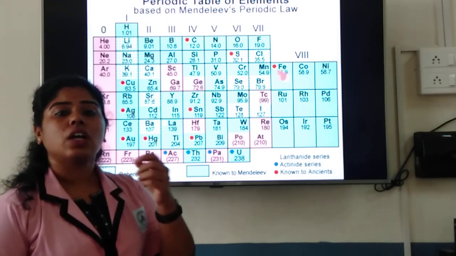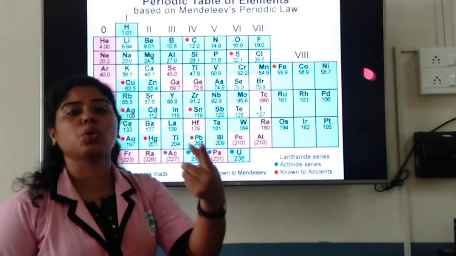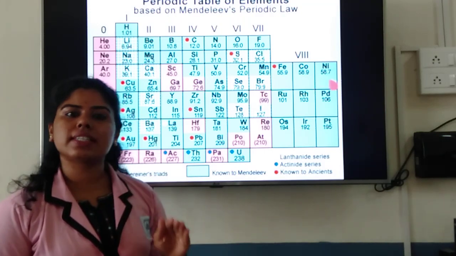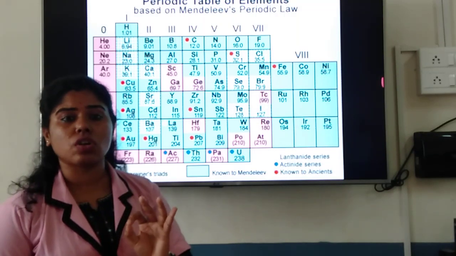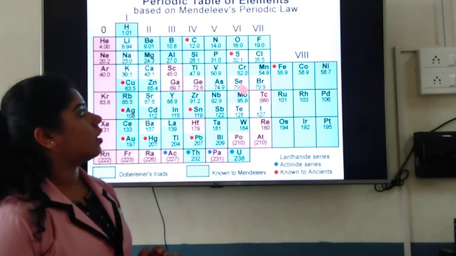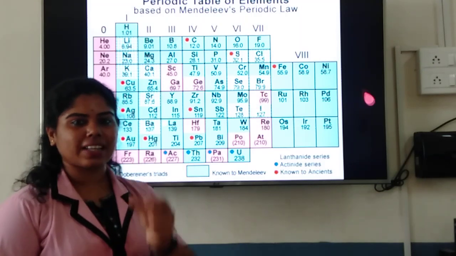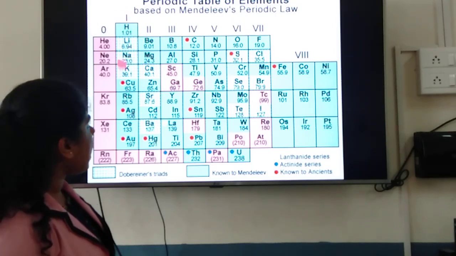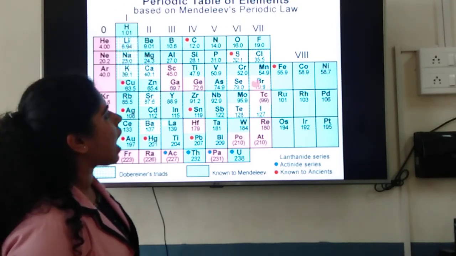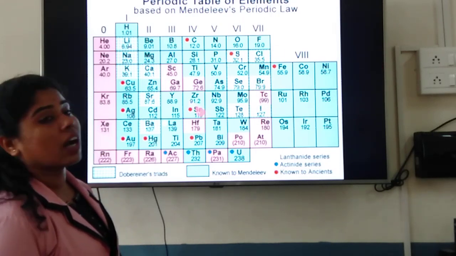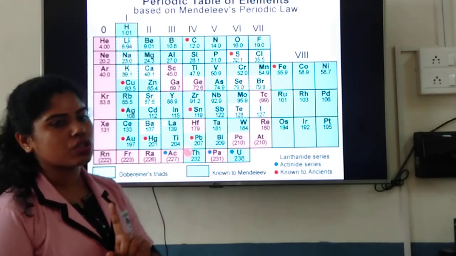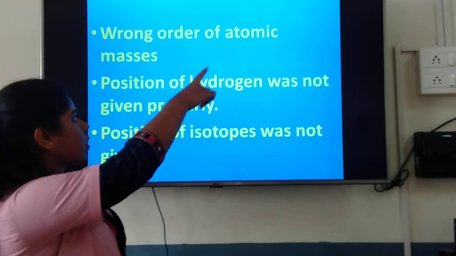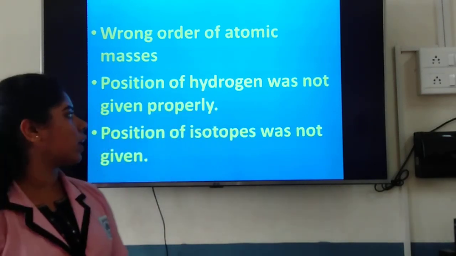Okay, halogens in the sense, you see fluorine forms F2 molecule, diatomic, F2, Cl2, Br2, I2, all these are halogens, right? In the same way, hydrogen also, in order to form a gas, it has a formula of H2, just like the halogens. So there was a confusion between placing the hydrogen maybe in the alkali metal group or maybe in the halogen group. So where to place this, they had a confusion between this. So hydrogen, that is position of hydrogen also was not given properly. I hope this is clear. So one is wrong order of atomic masses and position of hydrogen was not given properly.